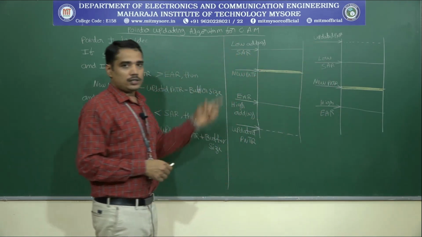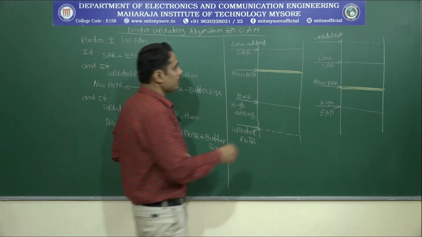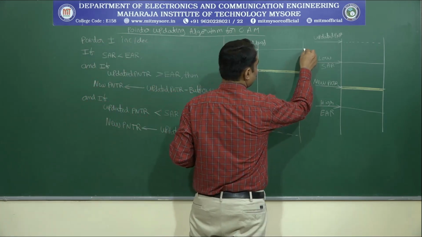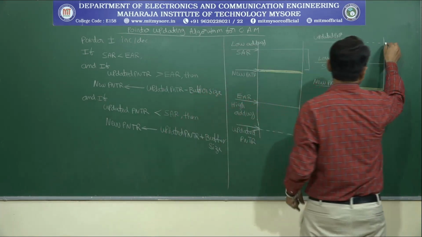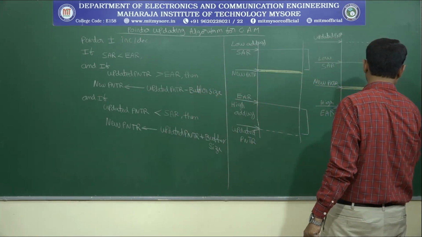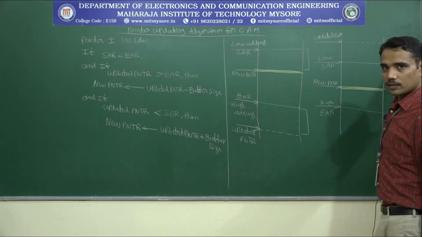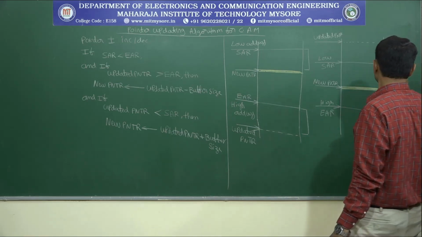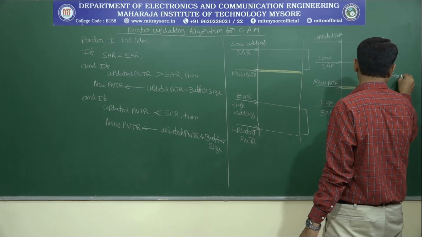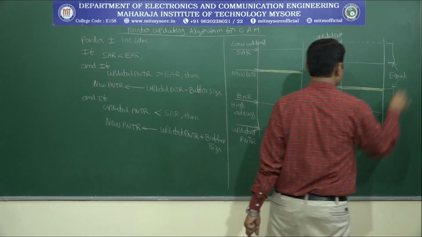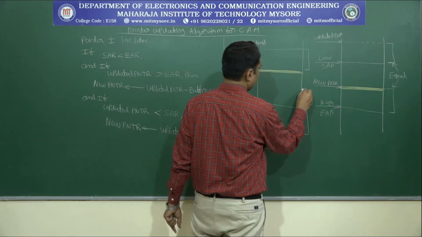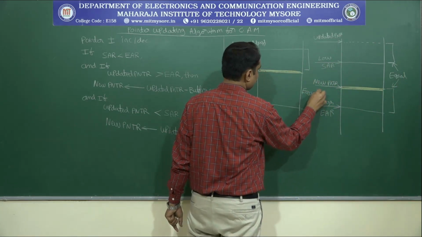With this we have to observe the location with respect to this and this. Here also, from here to here and from here to here, the length will be equal. Similarly, I can write equal here.